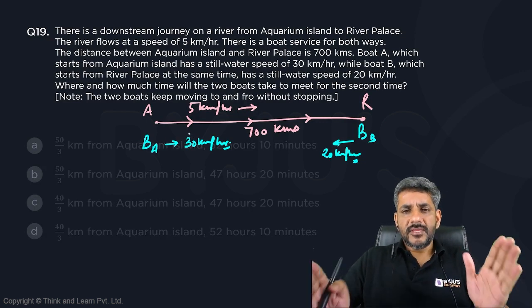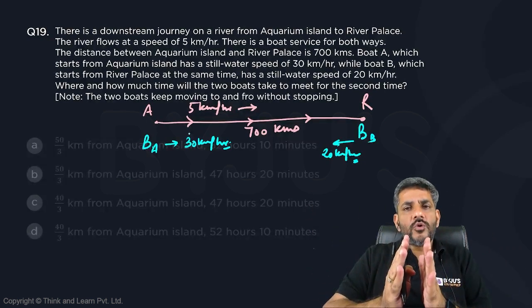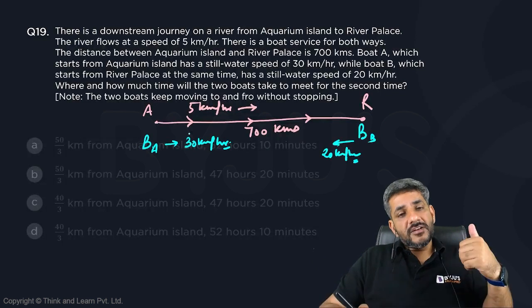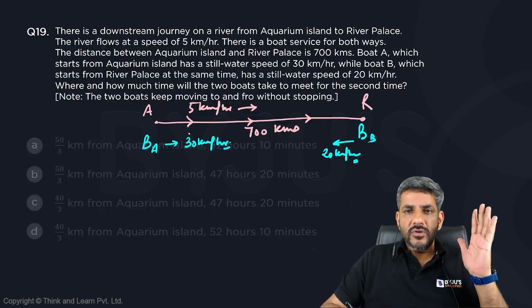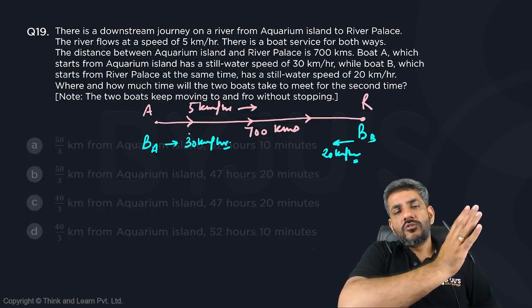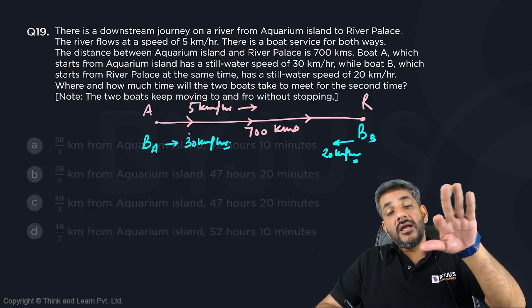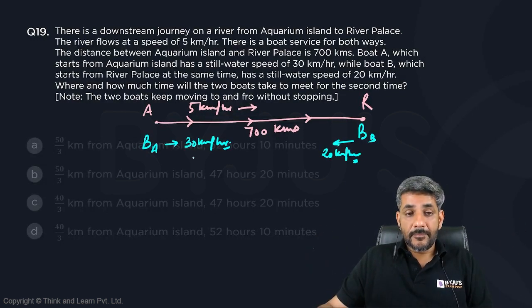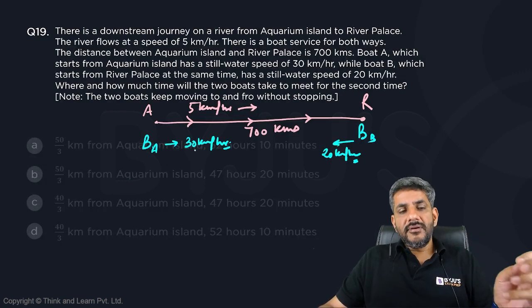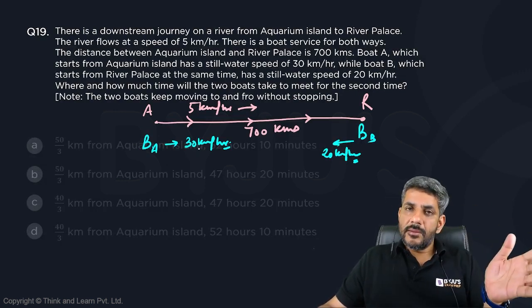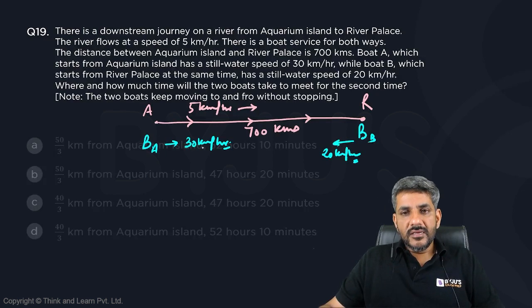See, the first time they would meet somewhere between Aquarium Island and River Palace. After that, the Aquarium Island boat will go to River Palace, the River Palace boat will go to Aquarium Island, and it will come back from there, and then they'll meet for the second time. So let's first find out the time taken by boat B to reach Aquarium Island, and boat A to reach the River Palace.